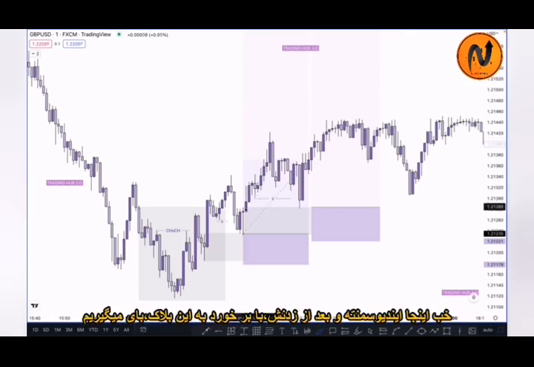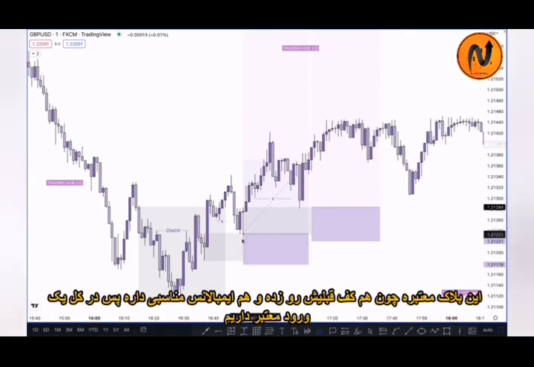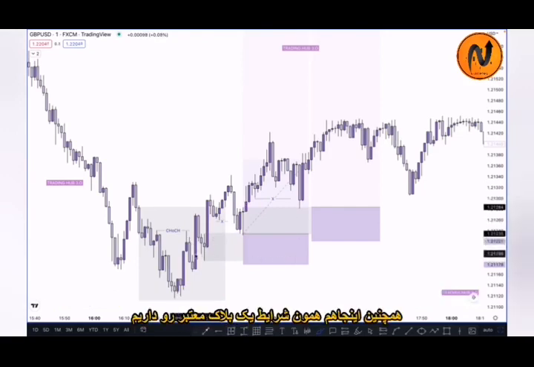After taking out the inducement, tap on this order block, and this one is valid because this order block took out the previous candle low and has proper imbalance, as we know, right. So this becomes our valid entry, and the same scenario happens here, previous candle low taken out, and after taking out this low, proper imbalance, so we can definitely buy here. So these two entries are valid for the buy.